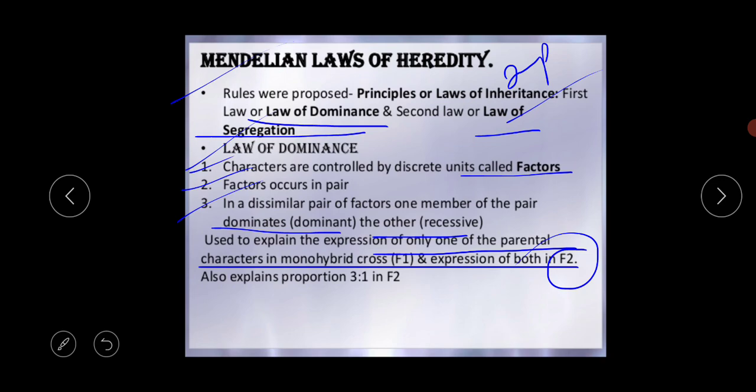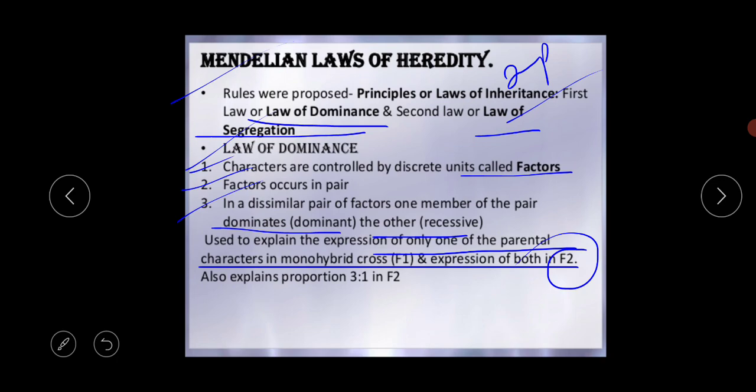Why? Because the F2 generation means F1 crossed with F1. This law is used for explaining the expression of only one of the parental characteristics in a monohybrid cross. And during your exam, you have to write properly what I have written, because this is a law discovered by a scientist, so you cannot change the words or the sentence. So you have to write properly in this way. There are 3 points of this law of dominance, the first law.